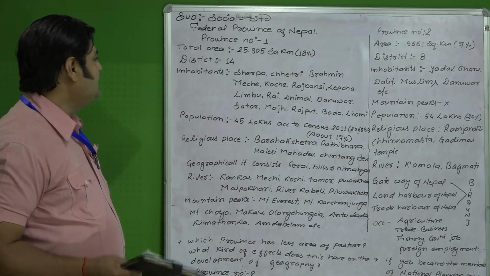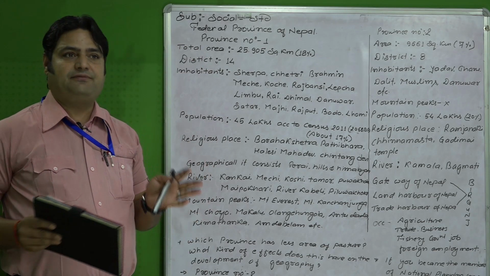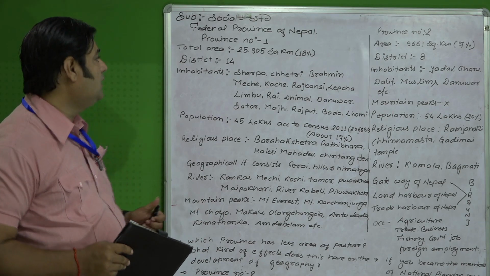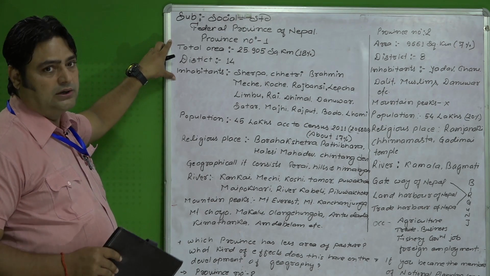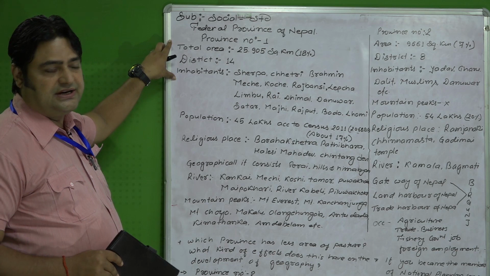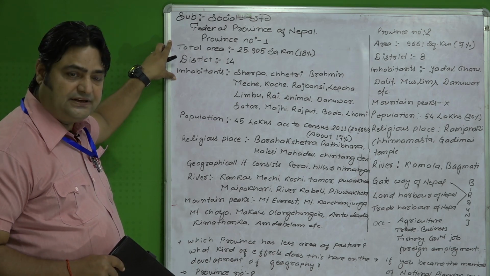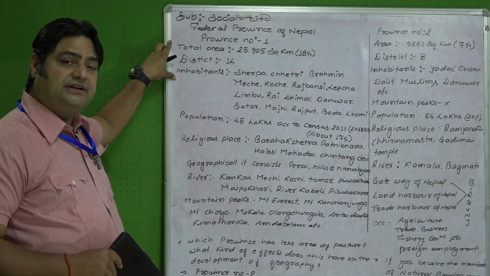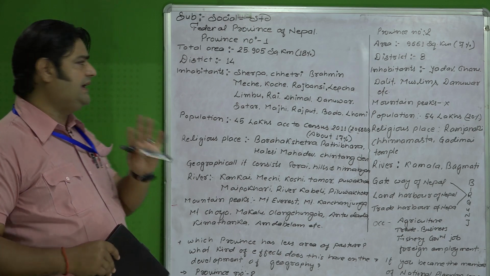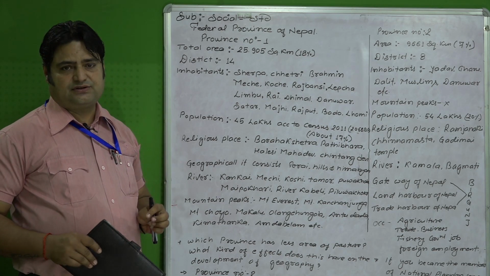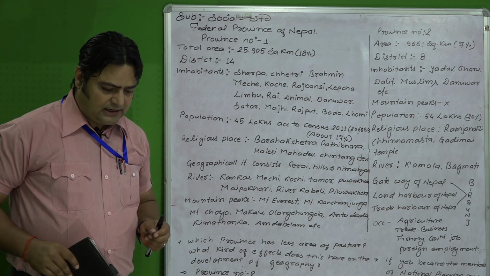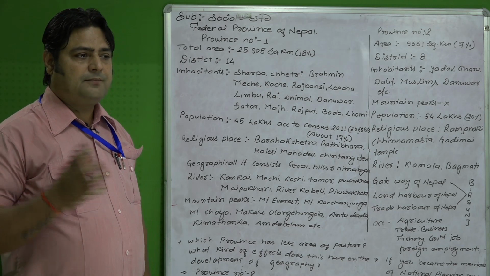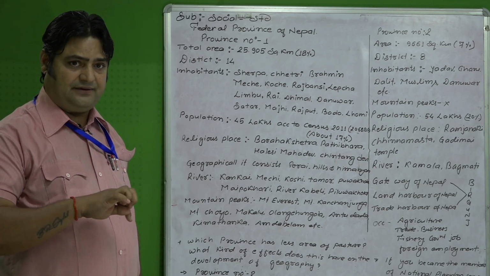The total area of Province Number 1 is 25,905 square kilometers, and it makes up about 18% of the land of Nepal. Students must consider knowing the total area of all the provinces, Province Number 1, 2, 3, 4, 5, 6 and 7.